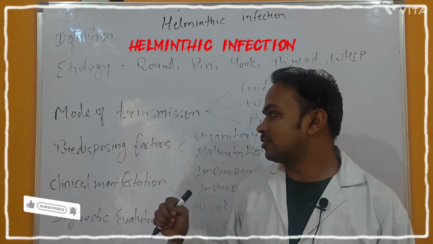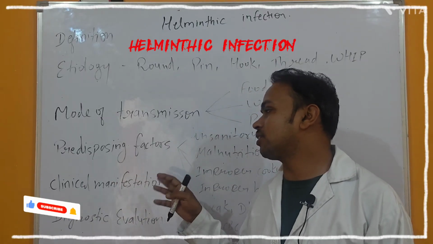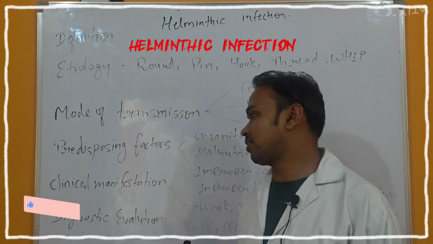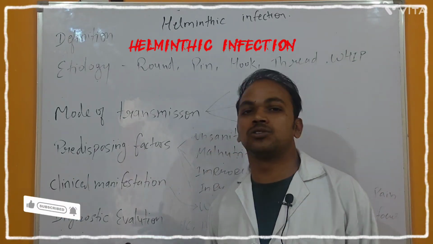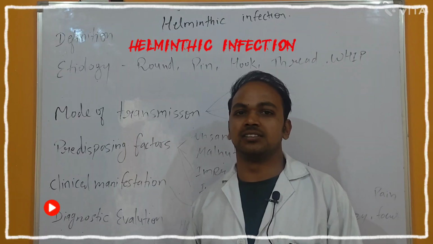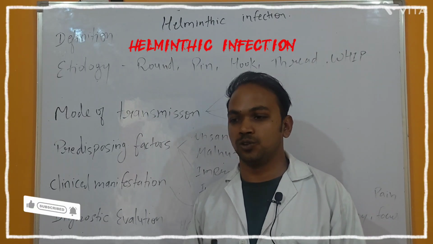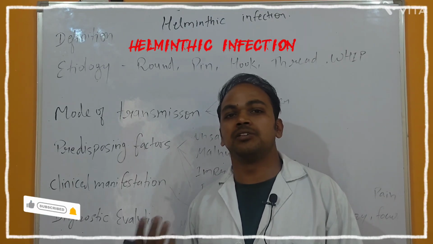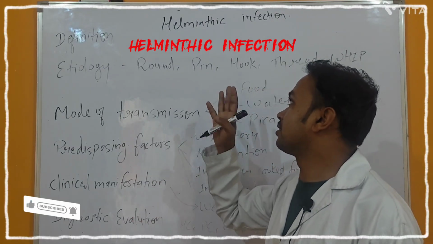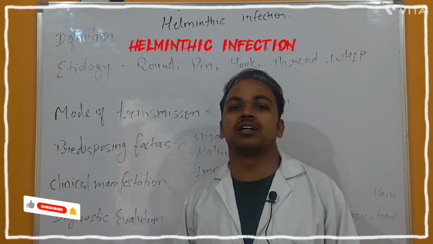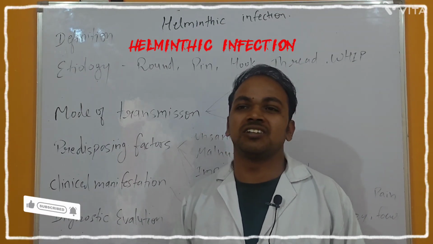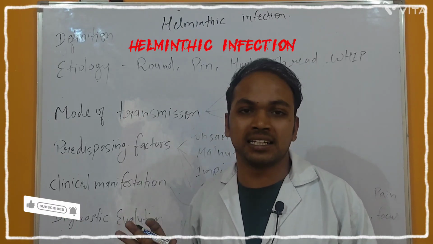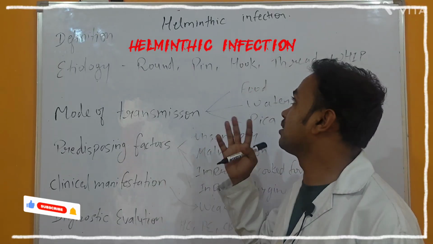After the mode of transmission, let me explain the predisposing factors, meaning the factors which affect the helminths infection. The first one is unsanitary conditions, meaning no proper sanitization, the food is contaminated, the water is contaminated, and the baby starts eating, so there are chances of helminths infection. Then malnutrition. Suppose the baby is already malnourished and hungry, and starts chewing nails or cloth or whatever comes to his hand, so there are chances of having the helminths infection.